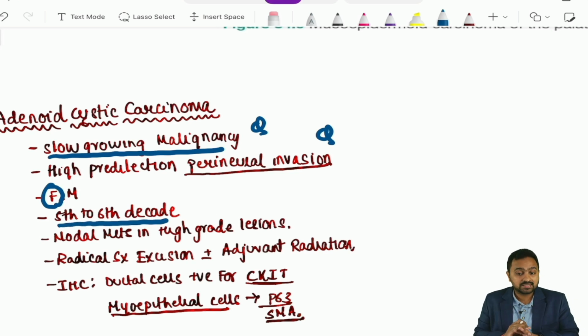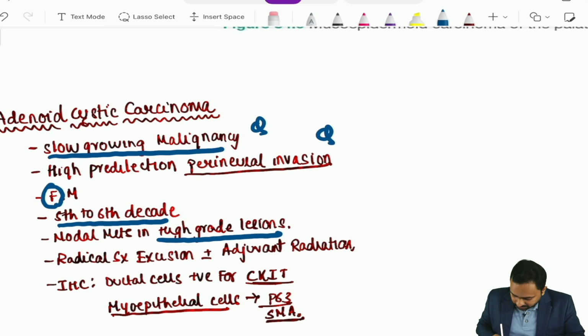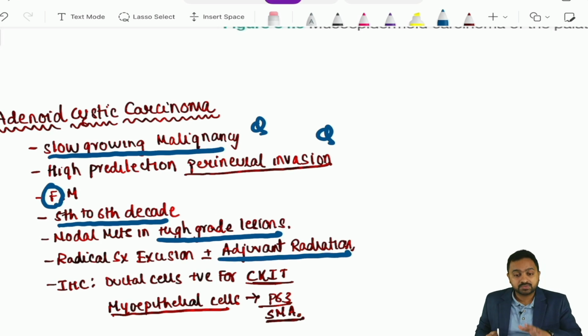Now, nodal metastasis occurs in your high grade lesion, and your treatment would again include your radical surgical excision plus minus adjuvant radiation. Now, your IHC shows over here the ductal cells to be positive for your c-KIT and your myoepithelial cells to be positive for your p63 and your SMA. So, these were the few important points for your adenoid cystic carcinoma.